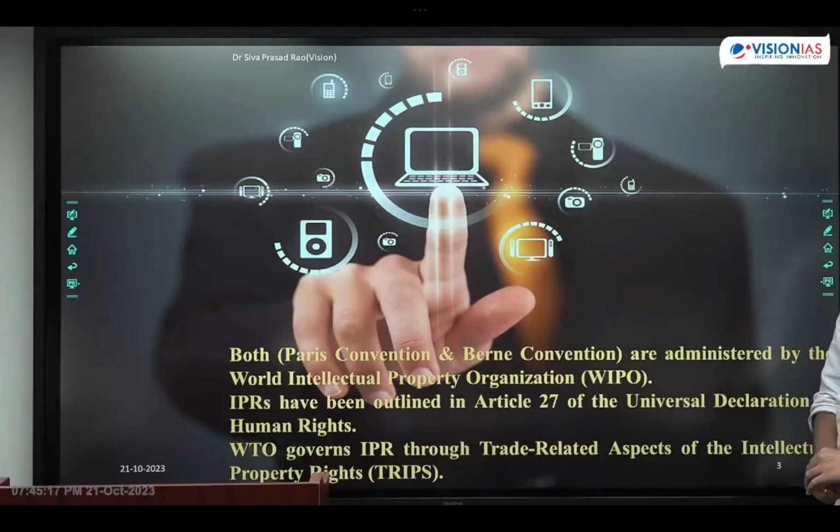are administered by the World Intellectual Property Rights Organization under WTO. So the next one is in India.